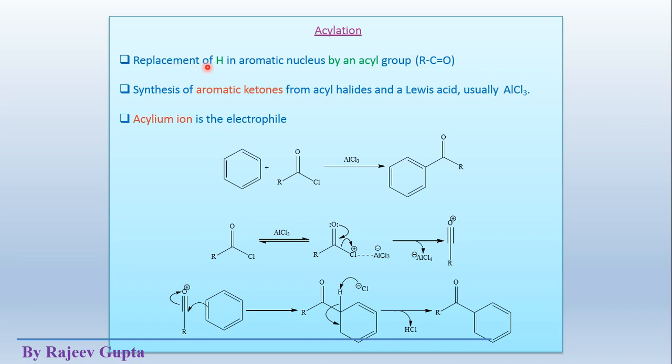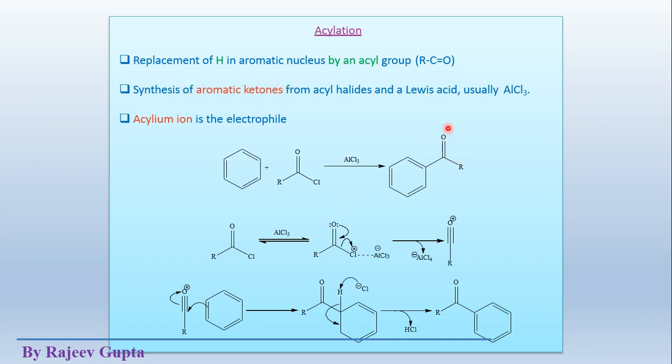Here replacement of hydrogen in the aromatic nucleus by an acyl group will happen. It is the synthesis of aromatic ketones from acyl halides and a Lewis acid, usually AlCl3. See, here the product will be an aromatic ketone.